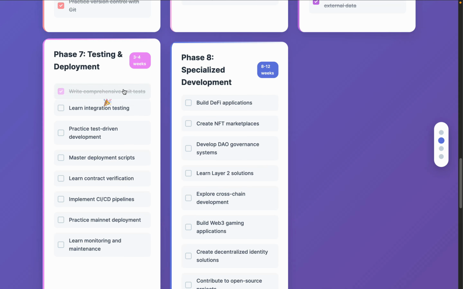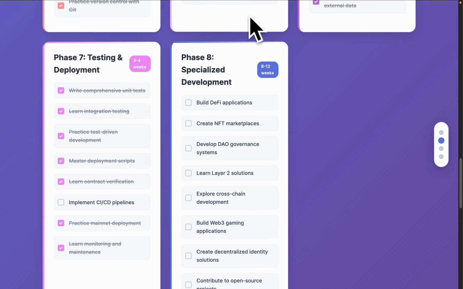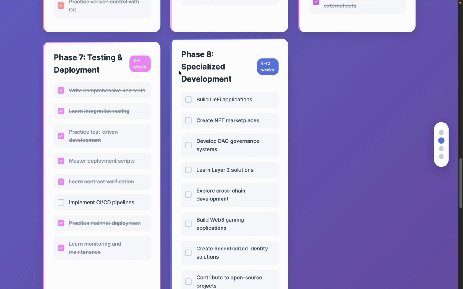So we have unit tests, we have integration tests, we have test driven development, we have the deployment script, we have the contract verification, we have CI/CD pipelines, we have mainnet deployment, and we have alerting, monitoring and maintenance. So this one is also very important. This one is going to be a huge industry, and you cannot achieve this unless you complete the previous phases. Now come back to the last one, which is the special deployment.